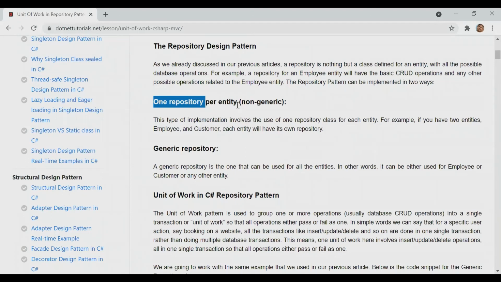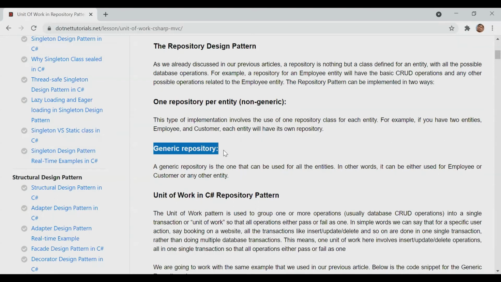So one repository per entity, which we have already discussed, is the normal repository. For employee, one repository; for customer, product, and student, one repository each. And generic repository means only one repository for everything. Then we discussed generic with non-generic repository. Some of the common methods we can define in the generic repository. But suppose in employee or in customer, one or two methods are required, right? With the generic method, I cannot achieve that functionality. At that moment I can get the advantage of generic as well as non-generic.